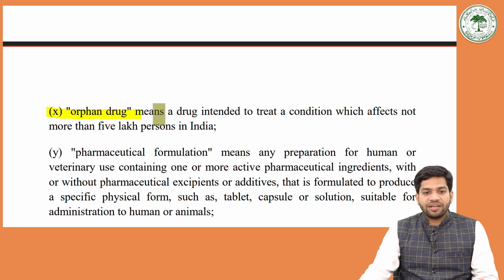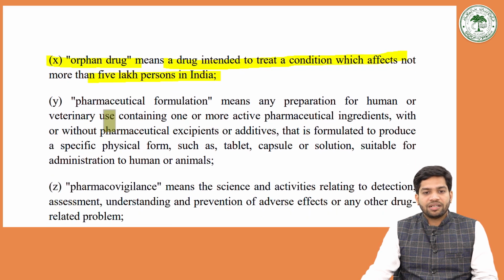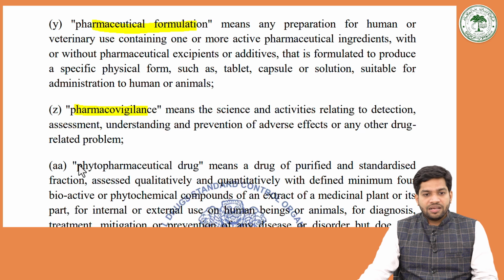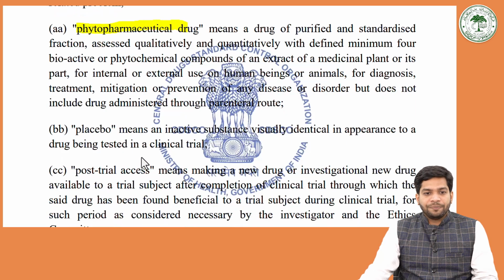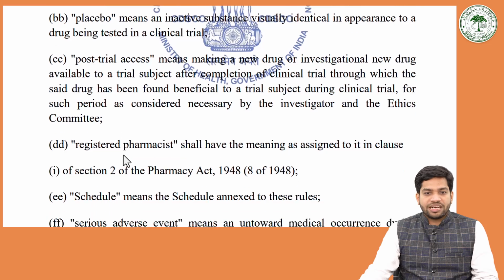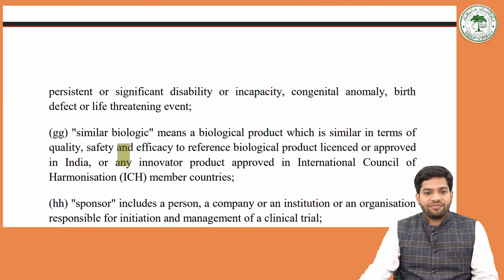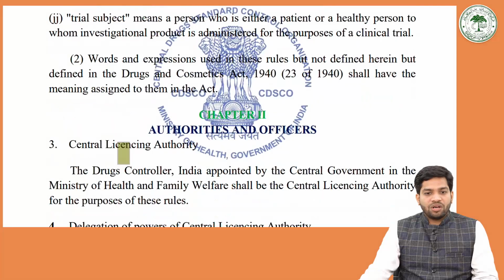Orphan means a rarely used drug intended to treat a condition which affects not more than 5 lakh persons in India. So they were termed orphan drugs. Pharmaceutical formulations were defined. Pharmacovigilance is already known. Phytopharmaceutical drug was defined. Placebo, post-trial access and registered pharmacist were also defined. These, and serious adverse events, were all defined under chapter 1 of the act.